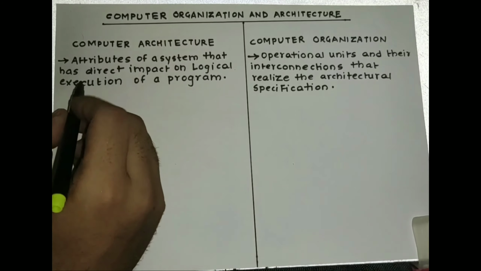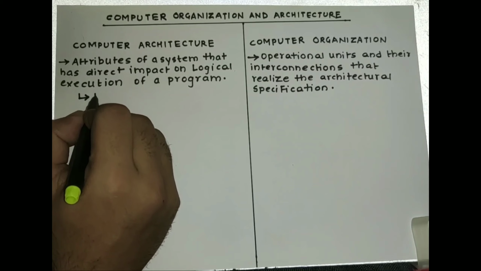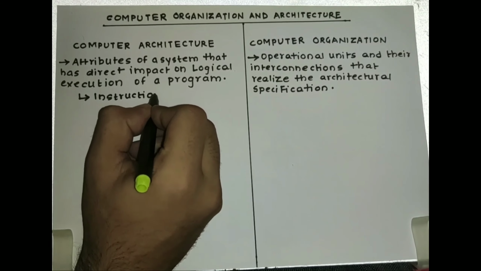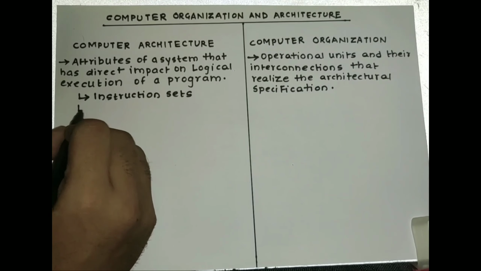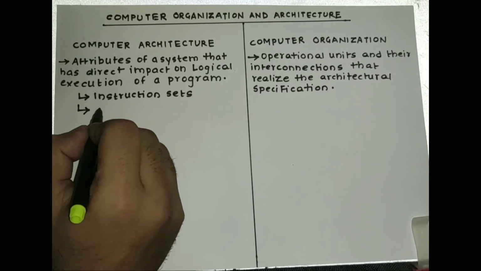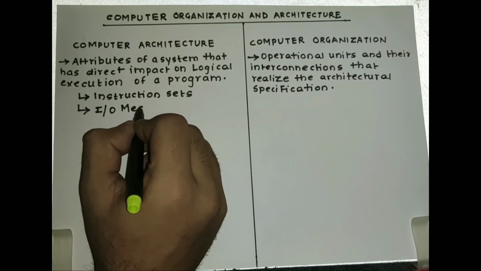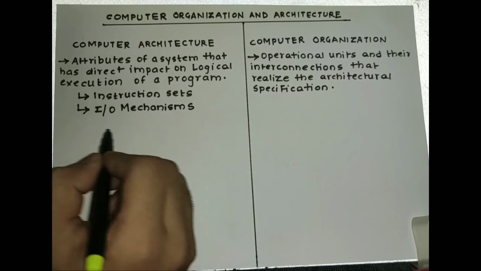For example, the first example would be the instruction set. The second example can be the input output mechanisms that are available.